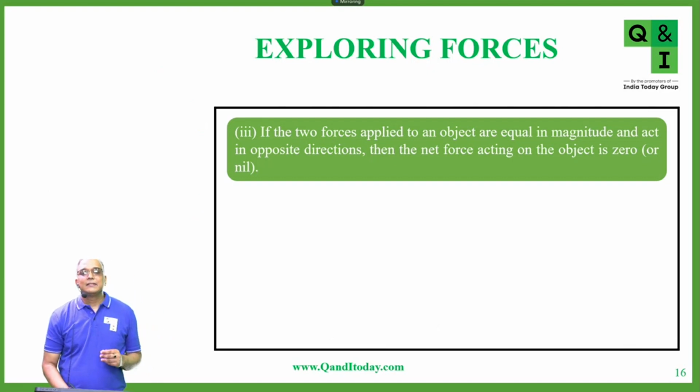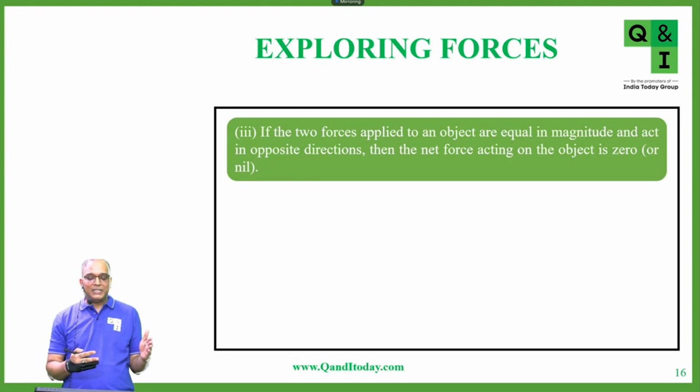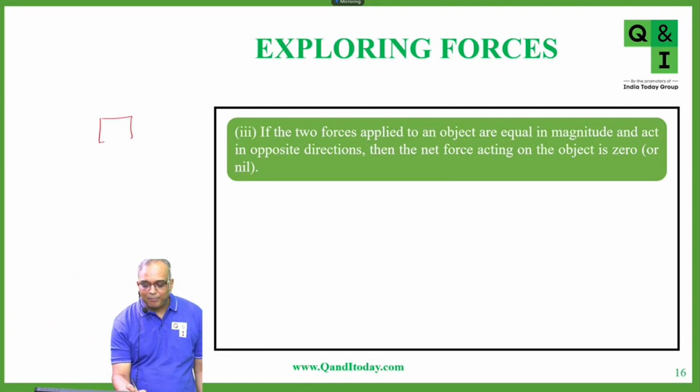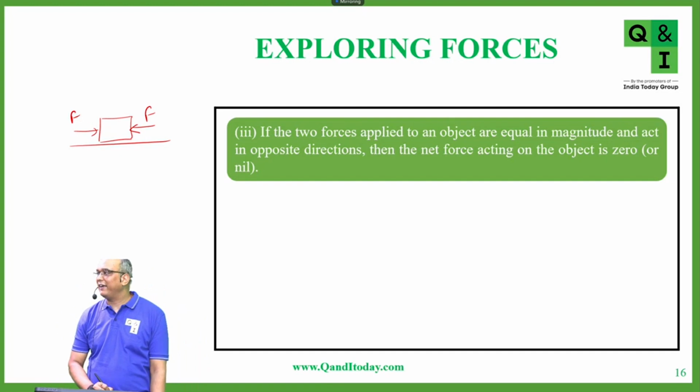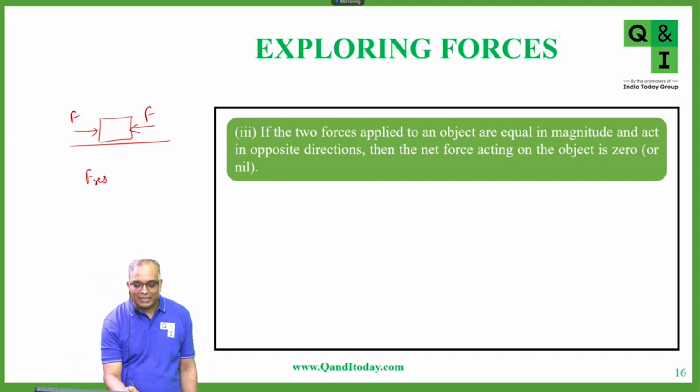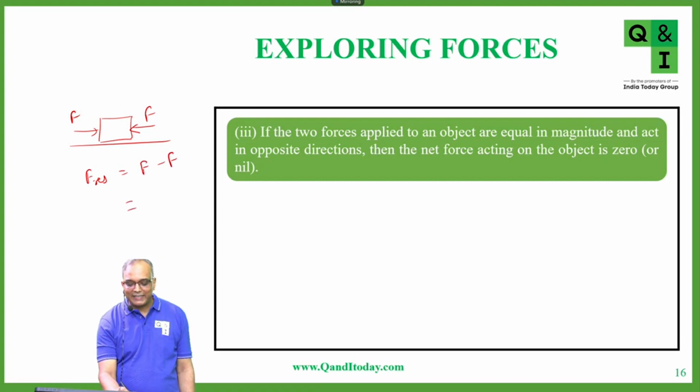And what happens, for example, if the two forces are equal in magnitude and opposite in direction? If the two forces applied to an object are equal in magnitude and act in opposite directions, then the net force acting on the object is 0. For example, let's say we have a block on which there is a force F acting towards the right and the same force F acting towards the left. The resultant force, because these are in opposite directions, will be the difference of these two. So F minus F gets cancelled and is equal to 0 Newton.